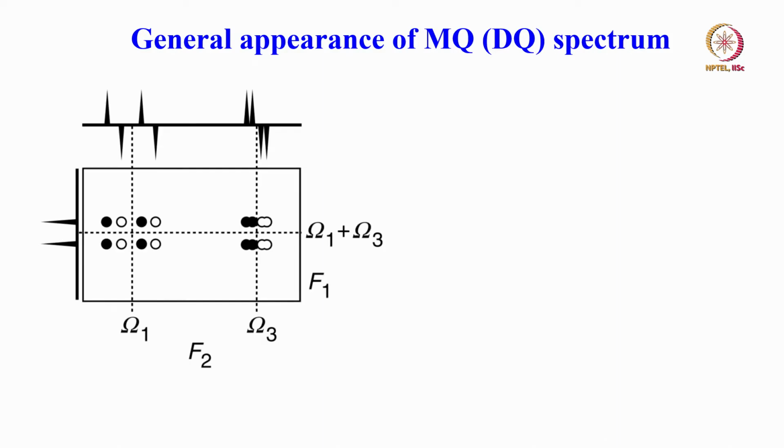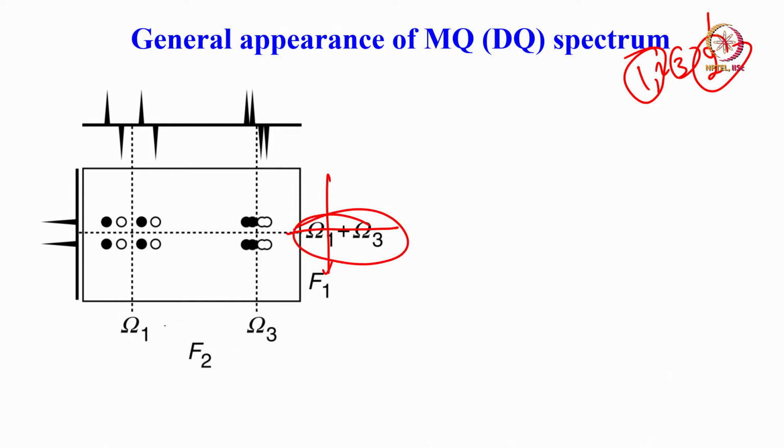Let us say I have a 3 spin case, A, B, C, or omega 1, 2, 3. Now I am looking at the 1, 3 double quantum. So in the double quantum dimension, you get only one peak, exactly at the center, which corresponds to the sum of, in this case let us say 1 and 3 is taken. So this is the 1 and 3 double quantum. It comes at the sum of the chemical shifts of 1 and 3.